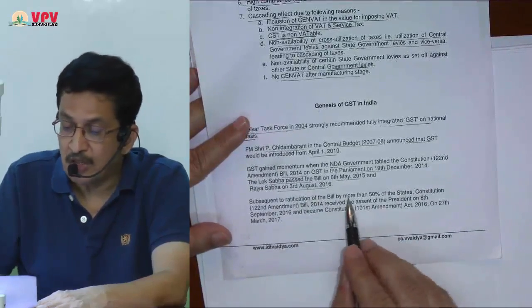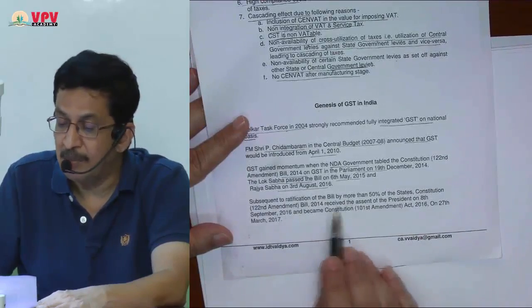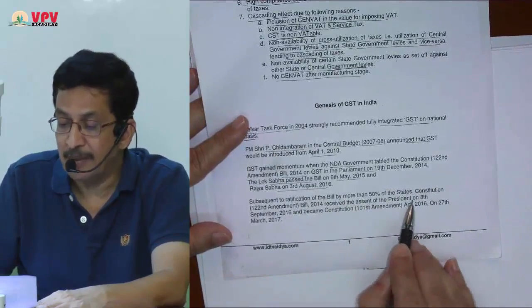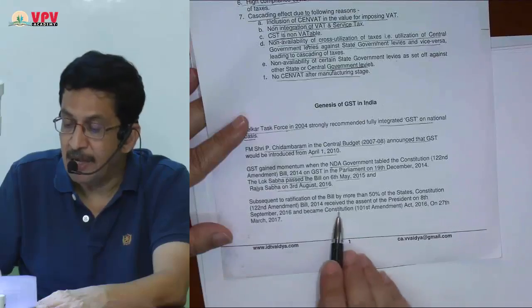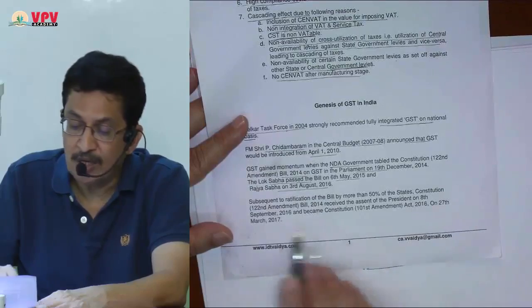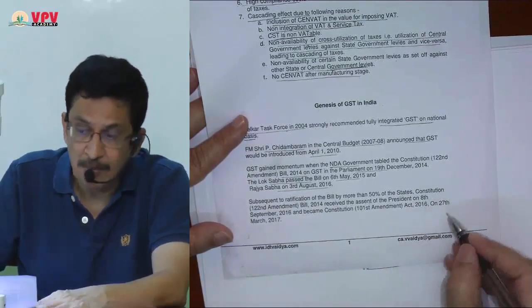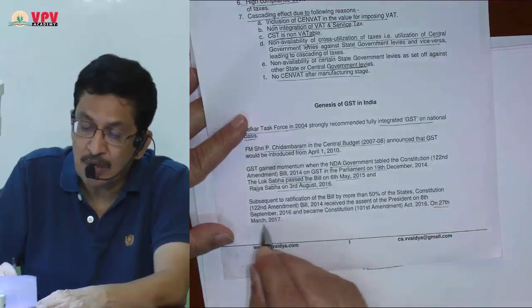Subsequent to ratification of the bill by more than 50% of the states, the Constitution Amendment Bill received assent by the President, and it became the Constitutional Amendment Act on 27th March 2017.